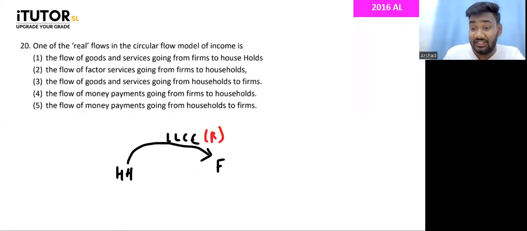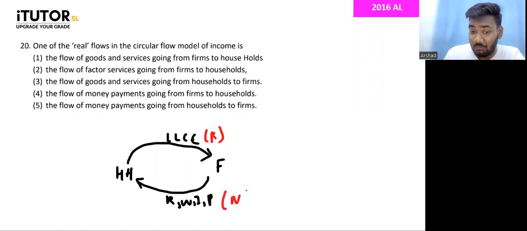In return for this land, labor, capital, entrepreneurship, firms pay them what? Rent, wages, interest, and profit. What is this payment of rent, wages, interest, profit? Yes, the factor income. That's a monetary flow. I'll put it with M. Okay. Then what do households do?